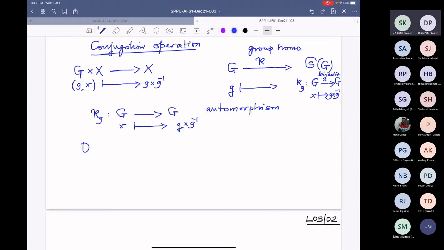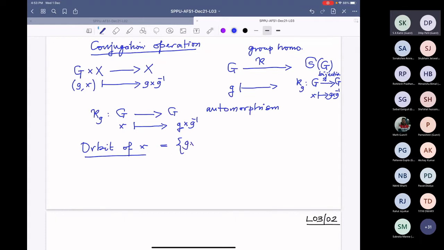All right. So, what are the orbits? This is precisely all those conjugates of X. Very good.